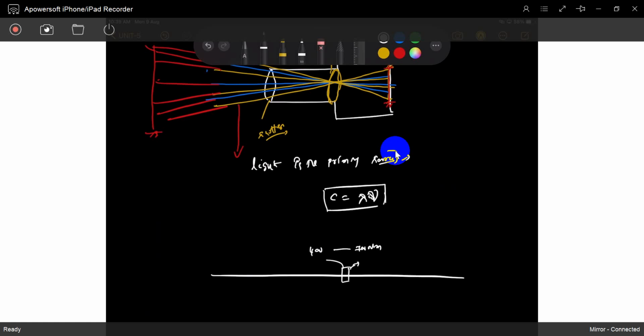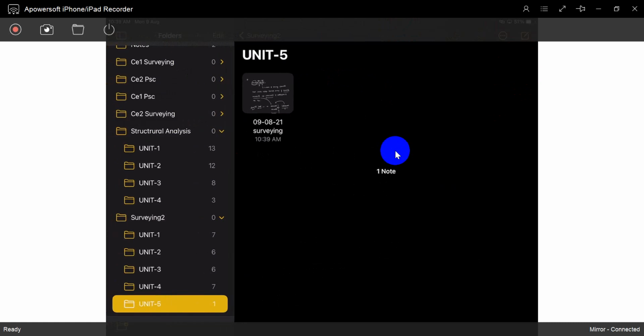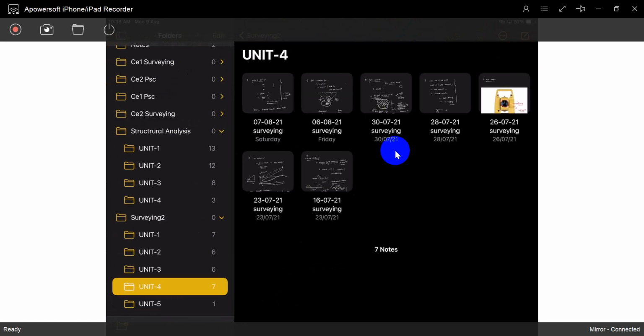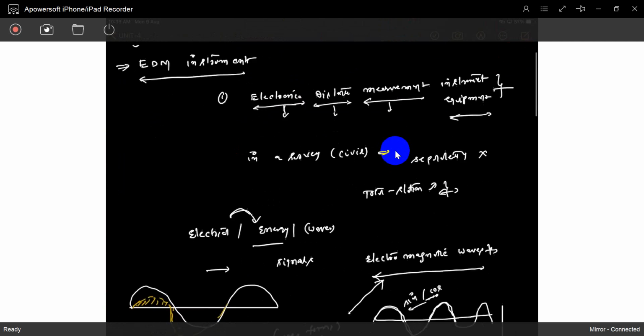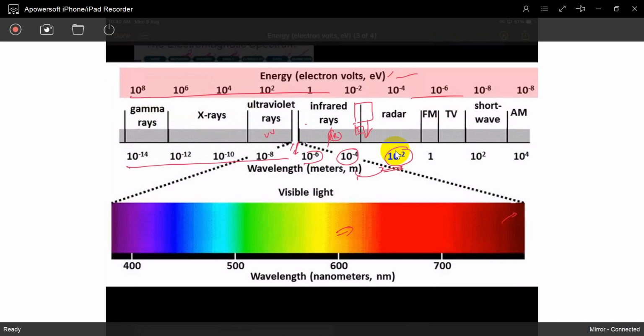As the wavelength increases, you will get microwaves. As the wavelength decreases, you have a zone of UV rays, X-rays and gamma rays. You already know this. Otherwise, you can observe it once again in EDM instruments.